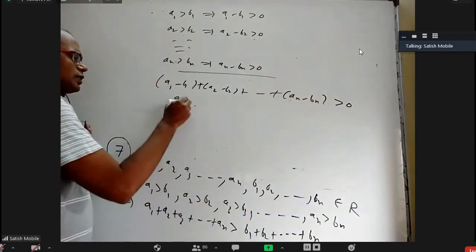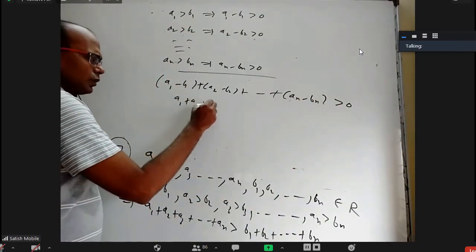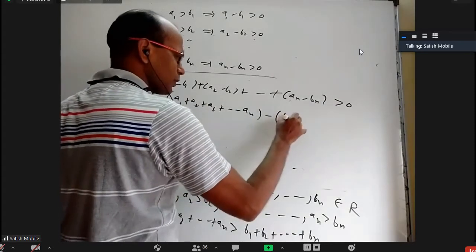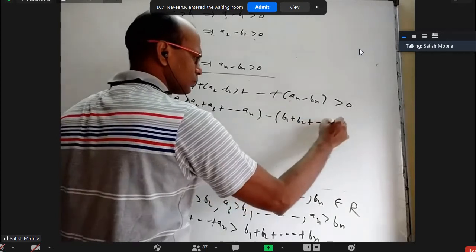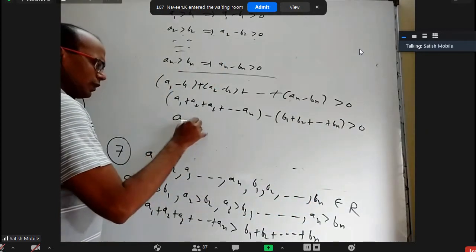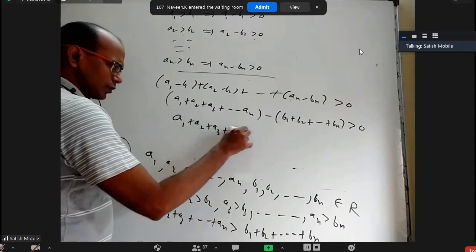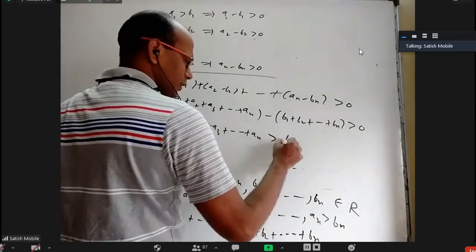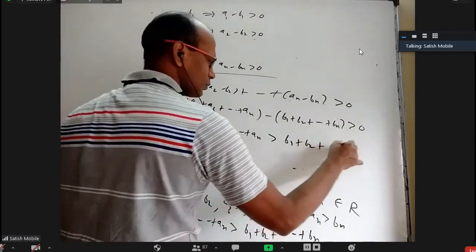So that is A1 plus A2 plus A3, so on up to AN minus B1 plus B2, so on up to BN is greater than 0. You can send it to the other side. A1 plus A2 plus A3, so on up to AN greater than B1 plus B2, so on up to BN.